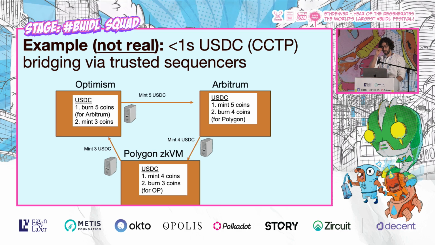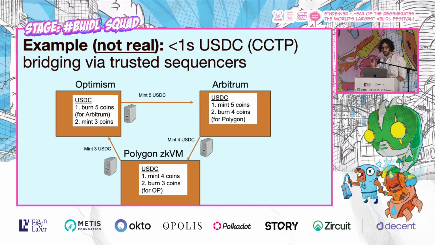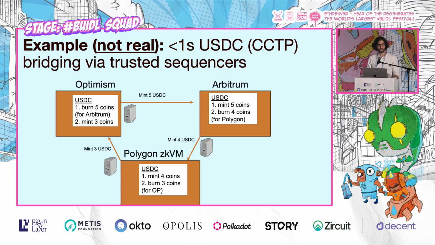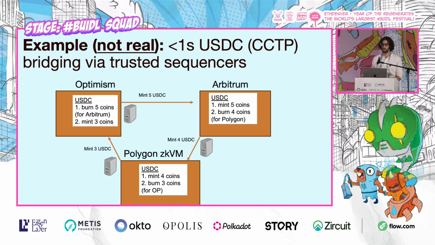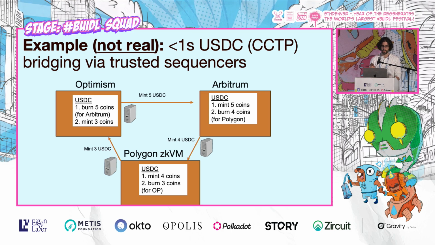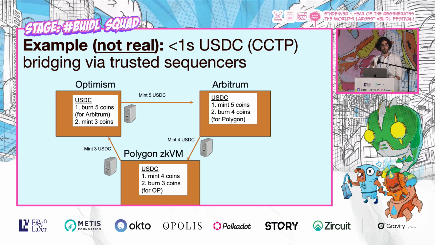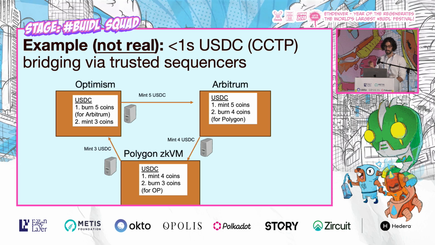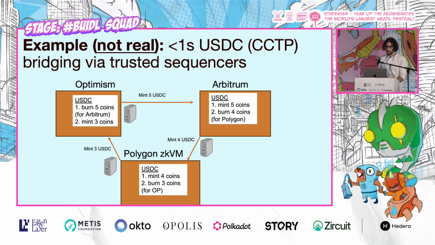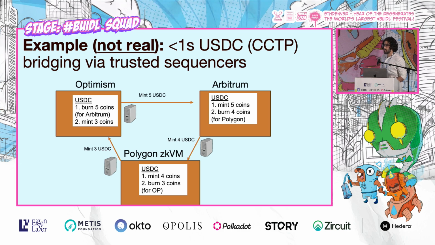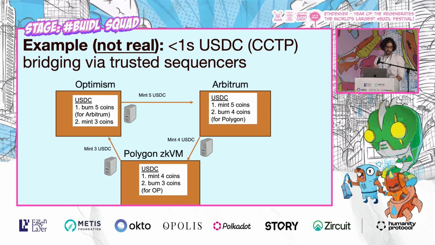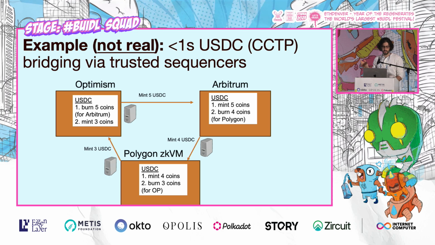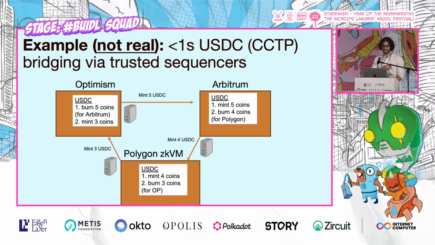The way that CCTP works is that you can have a USDC contract on one chain receive an instruction from a USDC contract on a different chain that had burned a certain amount of USDC, and that is an instruction to mint the equivalent amount of USDC on the destination chain. If these messages just simply come from trusted sequencers, then within the span of a few seconds, you could bridge USDC from Optimism to Arbitrum to Polygon and back, etc.